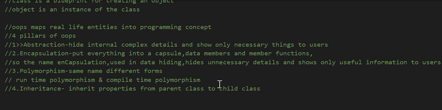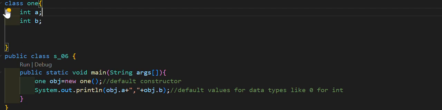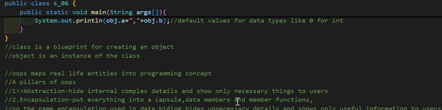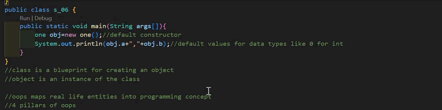And then we have inheritance. Inheritance means inheriting properties from a parent class to a child class. So if this is a class and I want to inherit its properties into another class, which will be a child class of this particular class, we can inherit those properties. We will also see this in more detail later. So this was the very fundamental talk about what is a class and what is an object. I haven't discussed the topics in a detailed manner, but we will see them in more detail later.